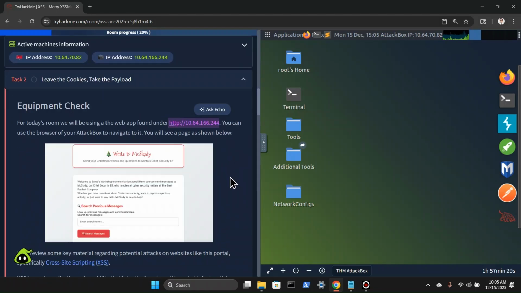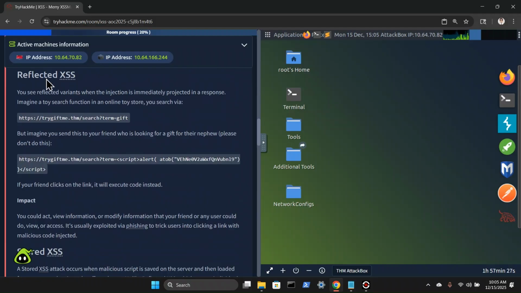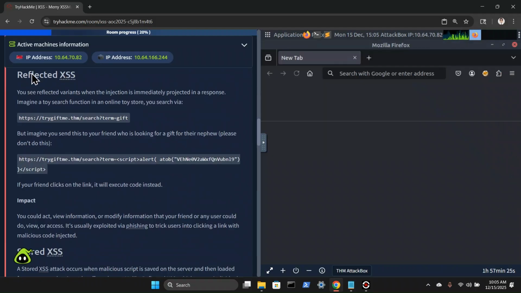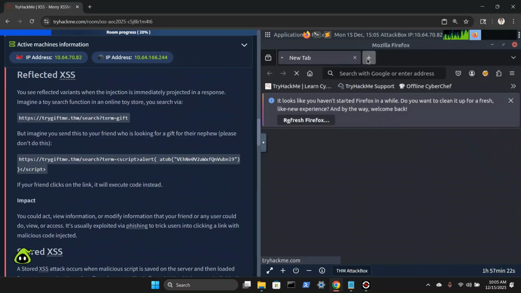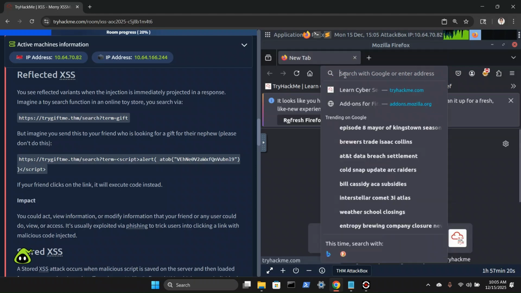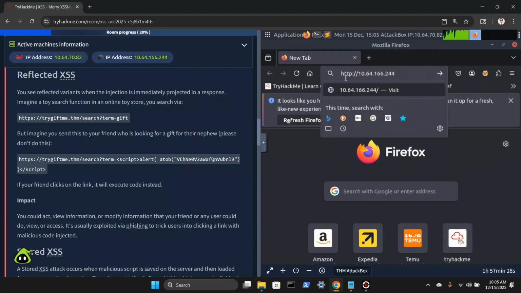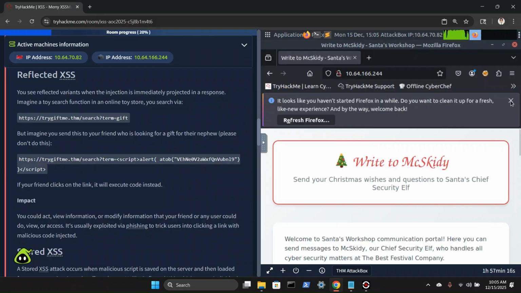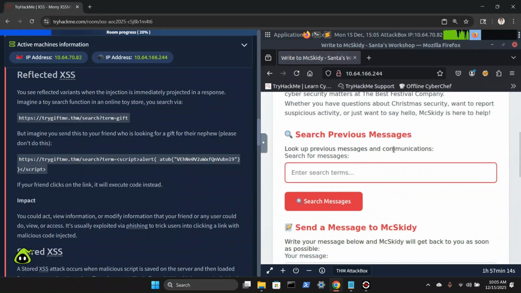Control C. And then we will review reflected XSS. All right, we're going to go ahead and drop this in. Hit enter. Close this, and here's our web page.